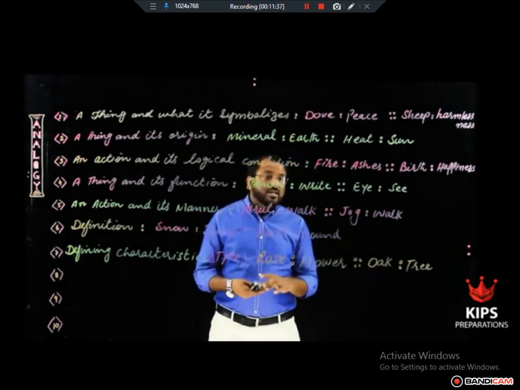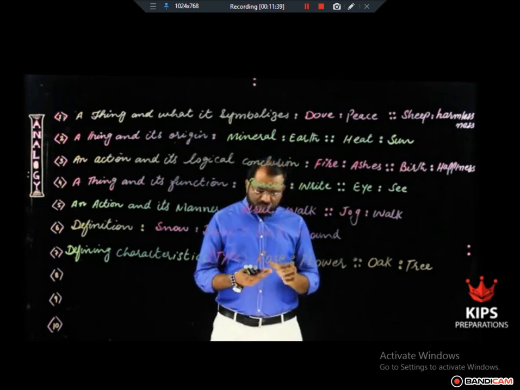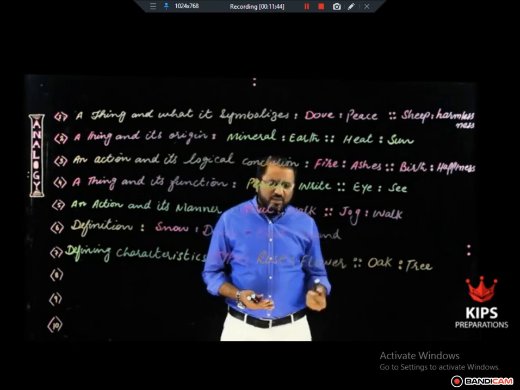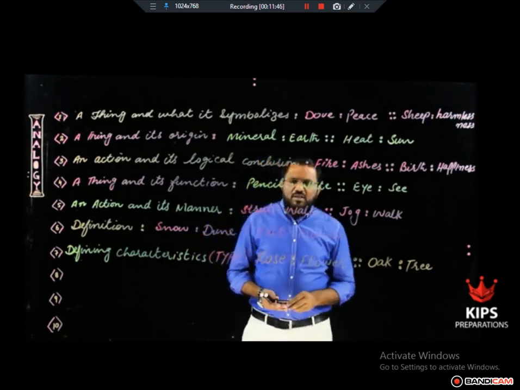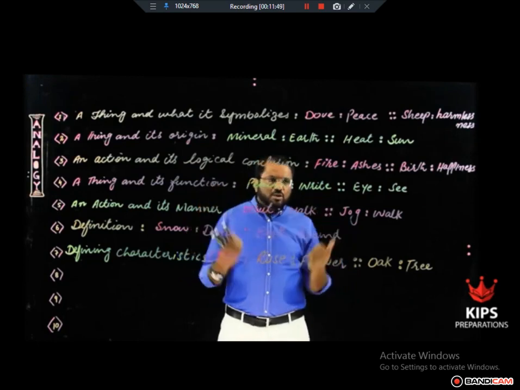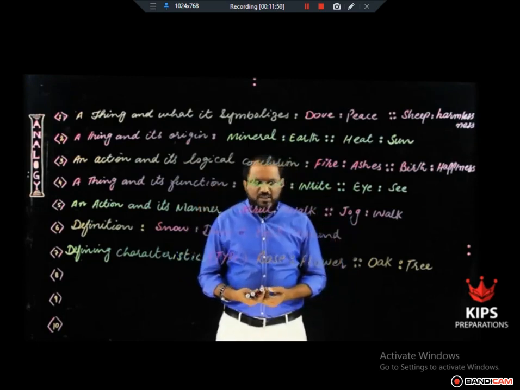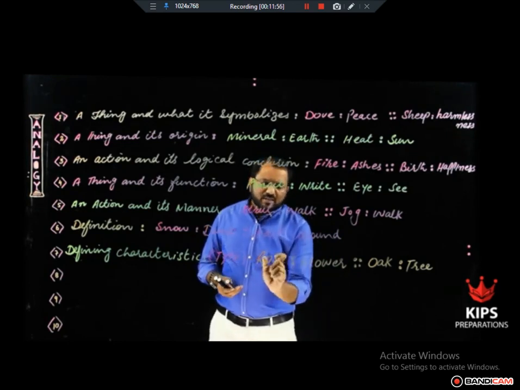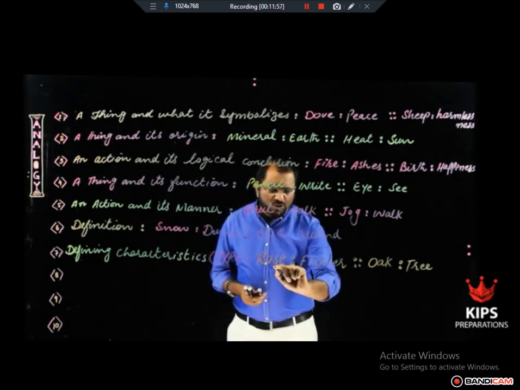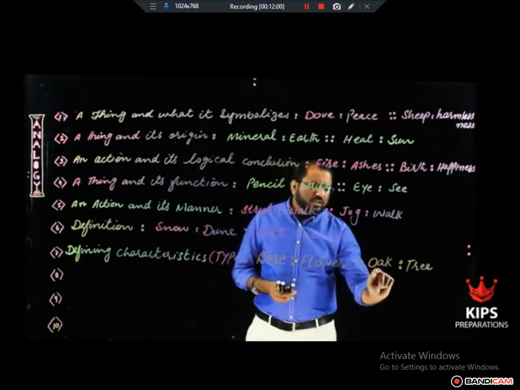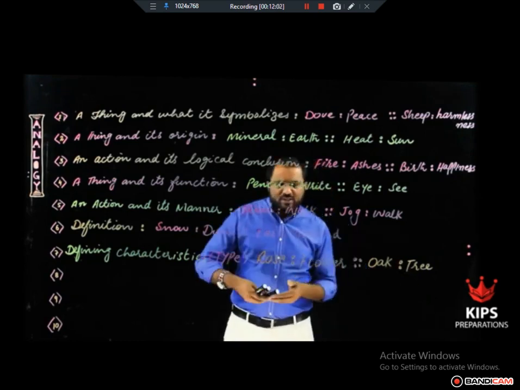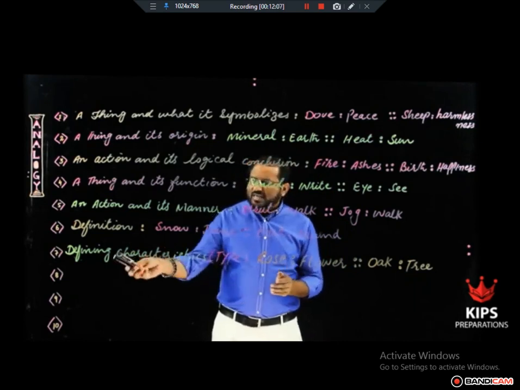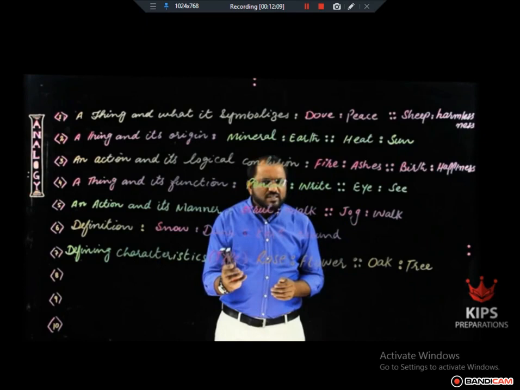For example, Picasso is a type of ball pen. For example, this Expo Neon is a type of marker. Snowman is a type of marker. Rocker, the chair, swinging chair. Rocker is a type of chair. So one word will be the type of the other word. For example, rose is a type of flower and oak is a type of tree. Cricket is a type of game, for example. These are all the examples of defining characteristics with respect to type.